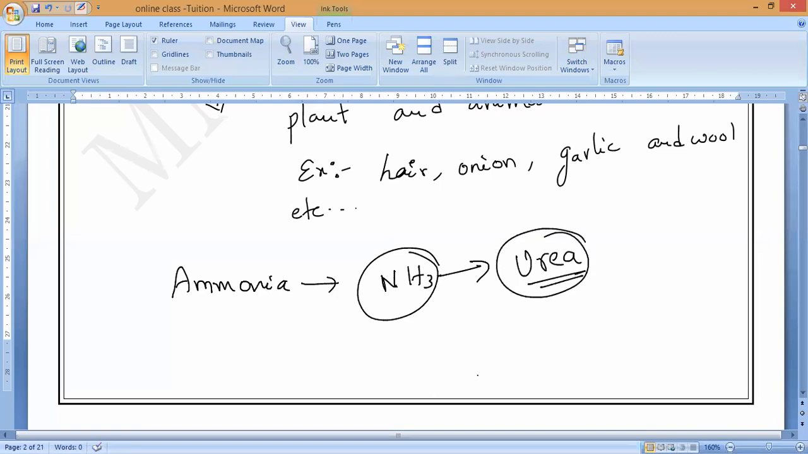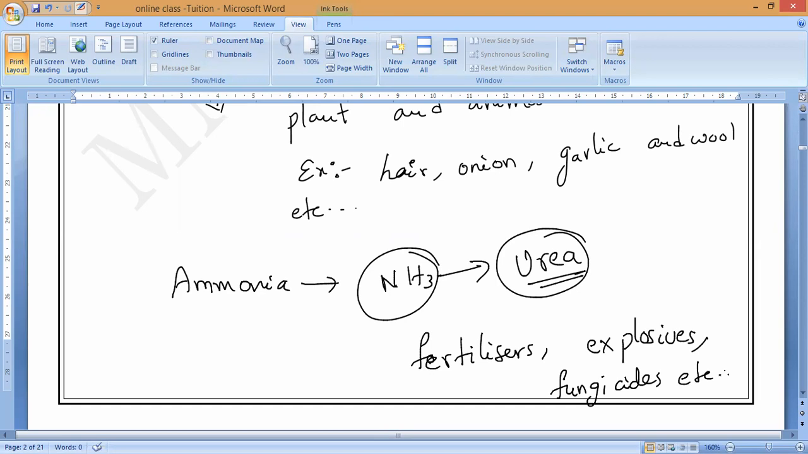All the fertilizers are made with it. As well as explosives, bomb-like structures: potassium, sulfur, phosphorus, everything we use in explosives like crackers to get different colors. Fungicides also we can make with non-metals, and mainly vegetable ghee is also made with them. I taught you this already.